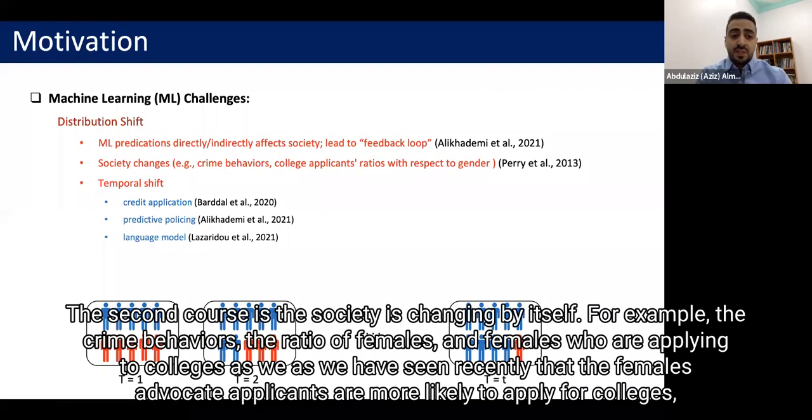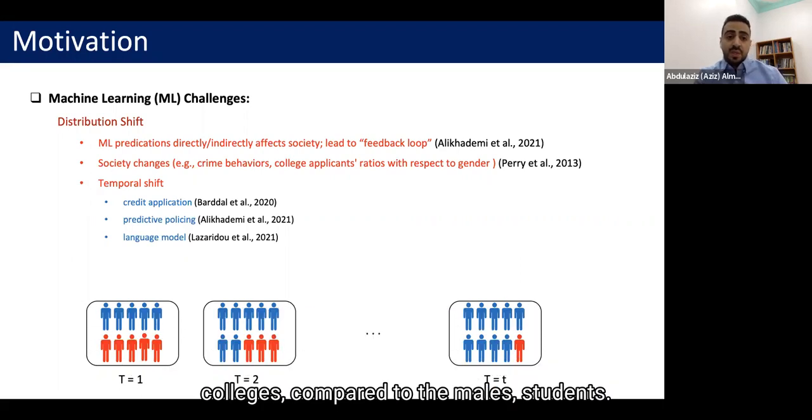The second cause is that the society is changing by itself. For example, the crime behaviors, or the ratio of females and males who are applying to colleges, as we have seen recently, that female applicants are more likely to apply for colleges compared to male students.